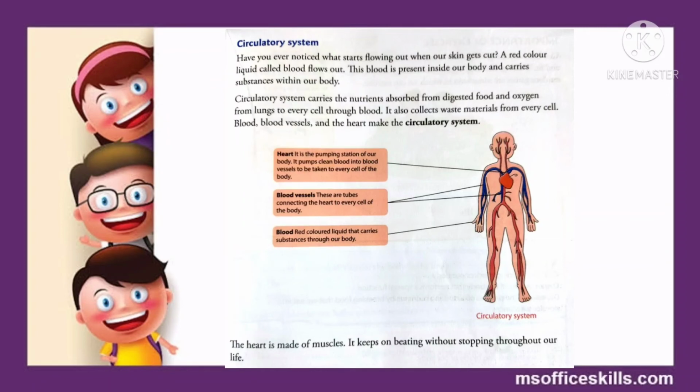These are the tubes, as you can see in the image, connecting the heart to every cell of the body so that blood can flow to them. And next comes blood. You all know it is a red liquid present in our body, and it carries substances through our body. So this is how the circulatory system functions.